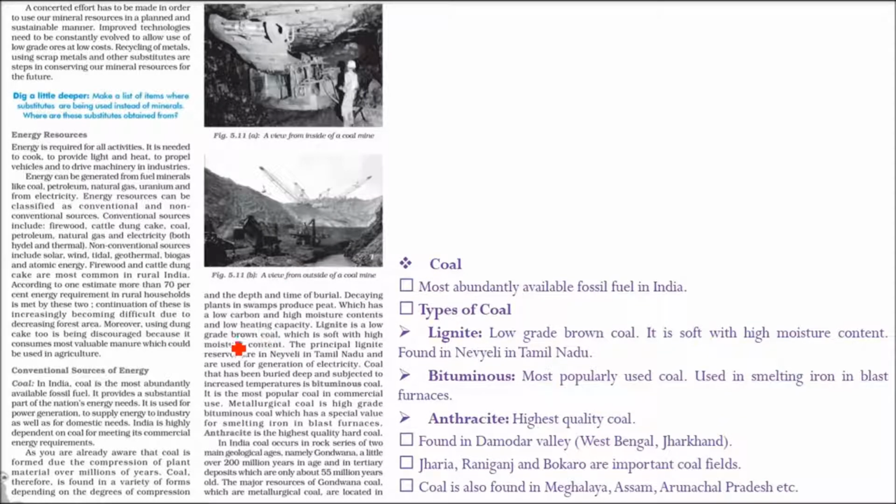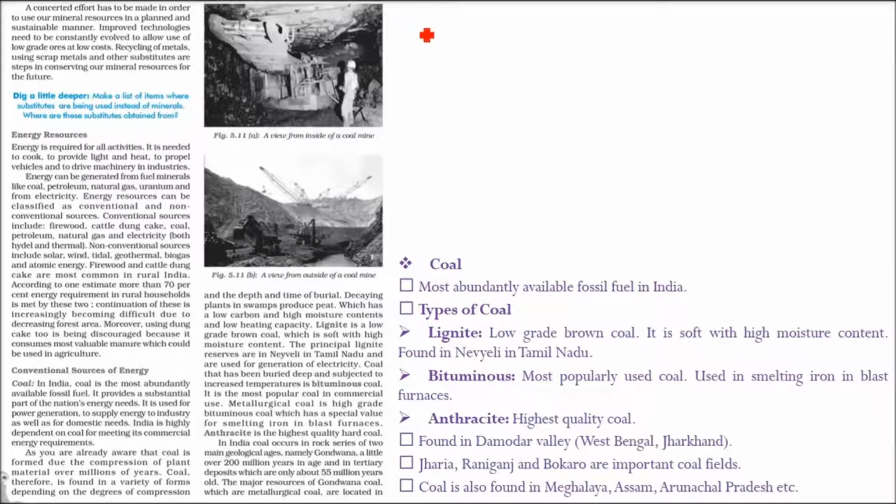Now coming to the conventional sources of energy, because we can classify the energy resources into two parts: conventional energy resources and non-conventional energy resources. Conventional energy resources we have been using for long.